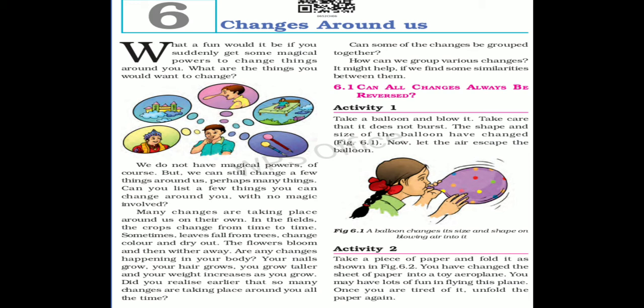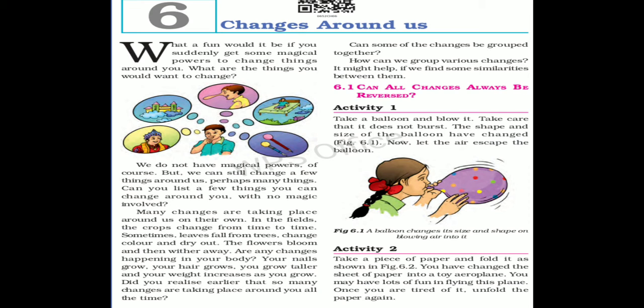For example, the ripening of fruits is a beneficial change. So we try to make the ripening of fruits faster by using artificial methods. On the other hand, the spoiling of cooked food is a harmful change. So we try to slow down the change by keeping the cooked food in a refrigerator.